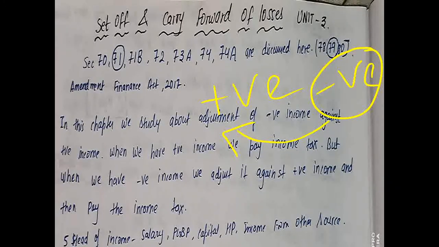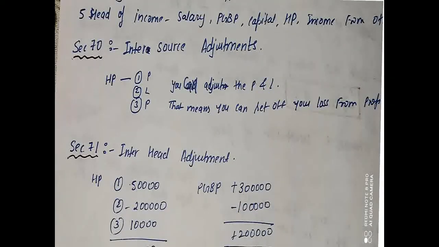We very well know that there are five heads of income. What are they? Income from salary, PGBP, capital gain, house property, and income from other sources. So these are the five heads of income. I would like to tell you a very important thing: never get confused between heads of income and source of income. We only have five heads of income, but we do have many sources of income.